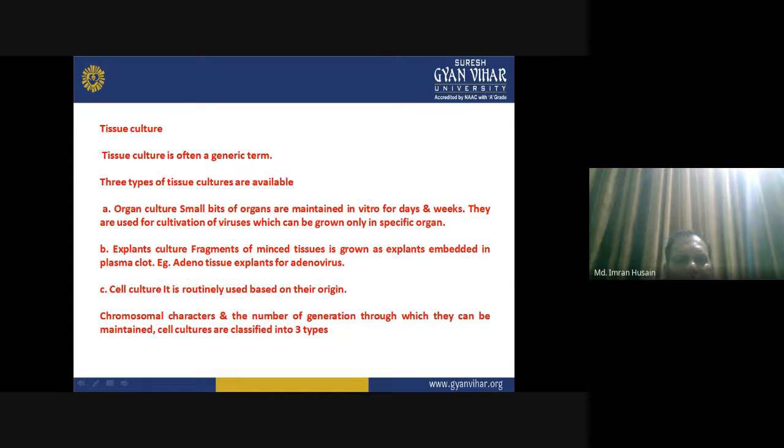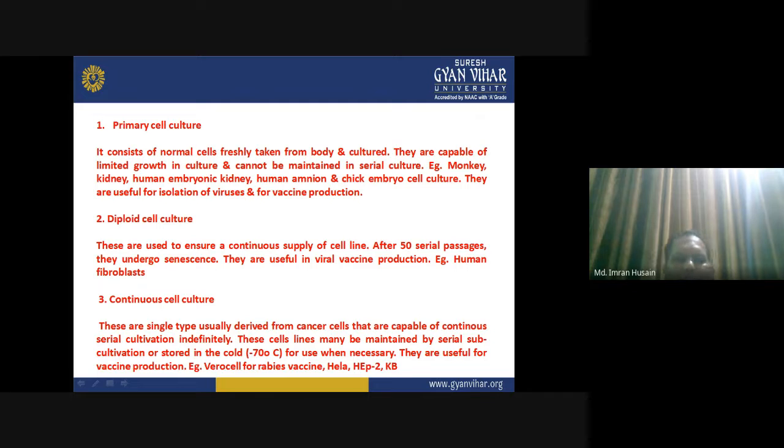Cell culture. It is routinely used, classified based on their origin, right? What type of origin the viruses are having, chromosomal characters, and the number of generations through which they can be maintained. Cell cultures are classified into three types. Primary cell culture. It consists of normal cells freshly taken from the body and cultured in the laboratory. They are capable of